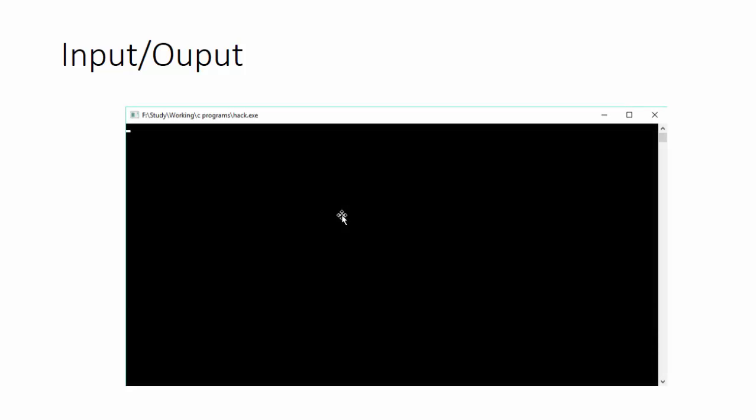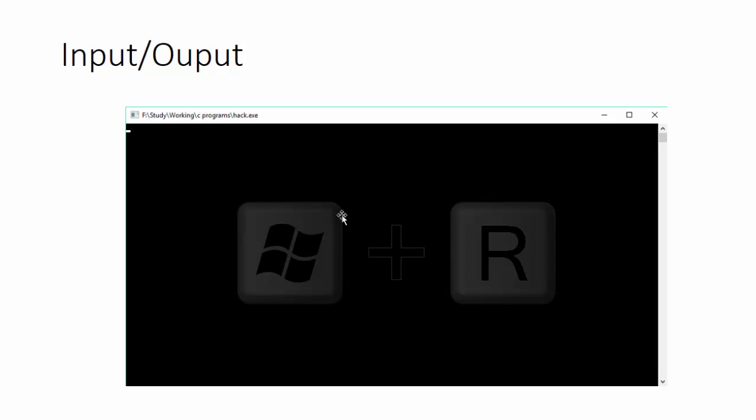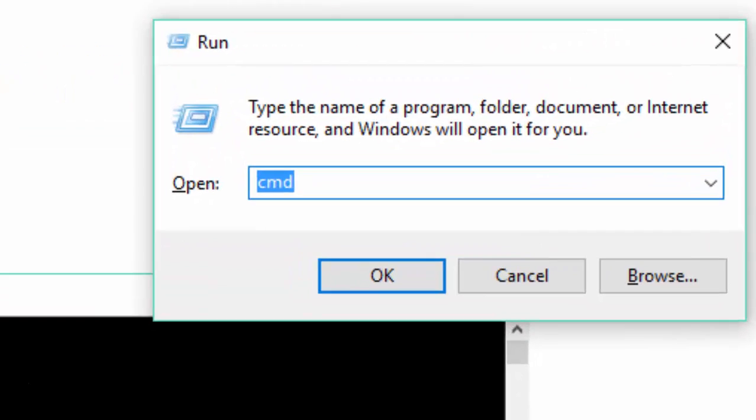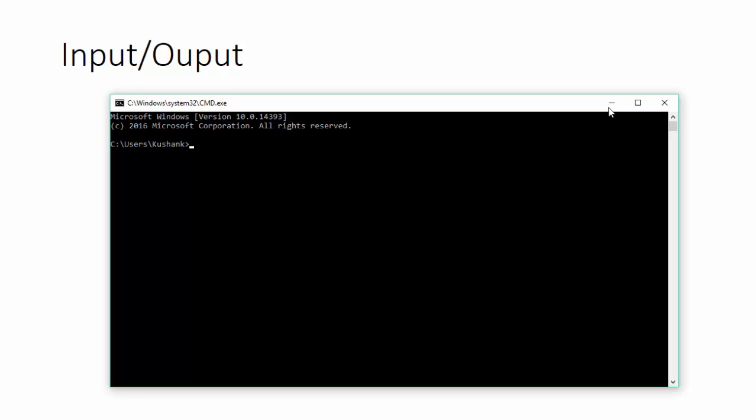The name of our next topic is too vague. It is input output. It is kept so to make it more general one. भाई देखो, सी में हमें एट लास्ट प्रोग्राम्स बनाने हैं, उससे कुछ काम करवाना है. लास्ट सेशन में मैंने बताया था that we will work on some black screen. अभी हम उस पे ही बात करेंगे. So you can simply open the command prompt in Windows by pressing Windows plus R and then typing CMD and then click OK, or open the console in Mac accordingly.